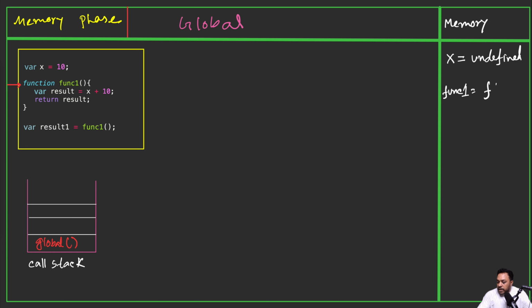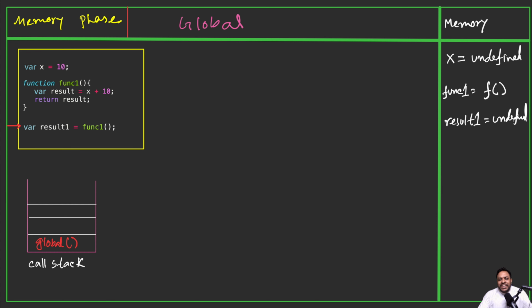So I'm writing it in short, basically this function. Now our execution will move to the next line. So here it will come to this line, and here in the memory phase, this result one will be undefined. Okay, so our memory phase is done.